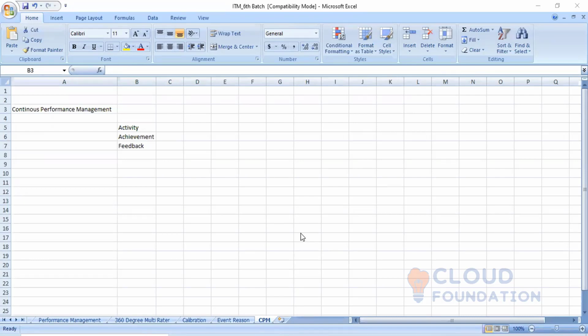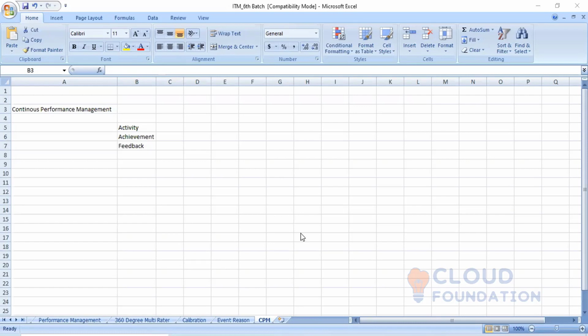Suppose he has taken a KRA for the next financial year, and that KRA is considered under the goal. Means the four goal categories the employee has taken, and to reach those four goal categories, the employee has some activities, and those activities will be reviewed on a half yearly basis by the manager.